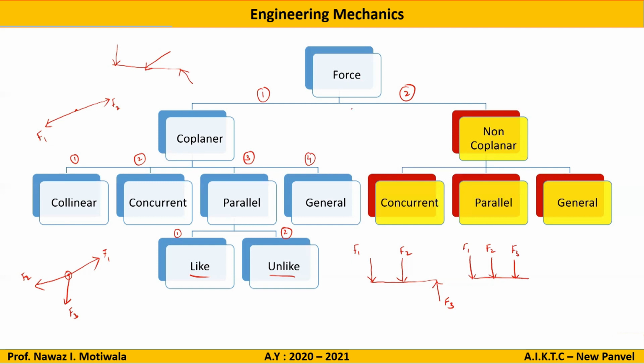Now the second classification of forces, the second part under force, is the non-coplanar force system. Under non-coplanar again there are three. The concurrent force system, which we have seen, has all the forces passing through one single point, but they are not in the same plane. Hence it will be a non-coplanar force system. The same goes for parallel and the same goes for general. If the forces are neither parallel nor concurrent, and also not in the same plane, then it will be termed a general non-coplanar force system.